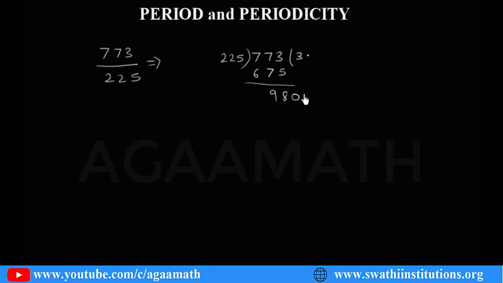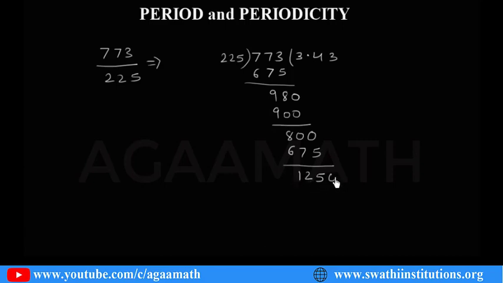Now how many times? 4 times. 225 fourths are 900. So it is 225 fourths, and the subtraction gives 225.